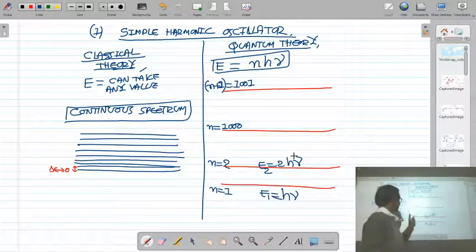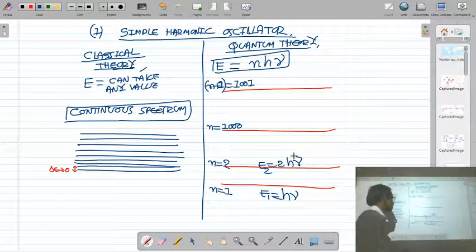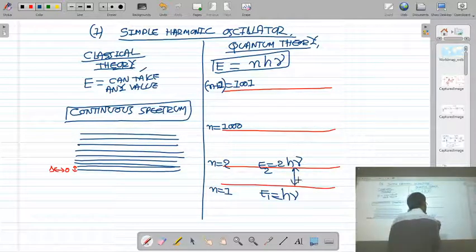In the energy level n is equal to 2, the energy of the simple harmonic oscillator will be 2hν. The energy difference between these two levels is 2hν minus hν, that is hν.